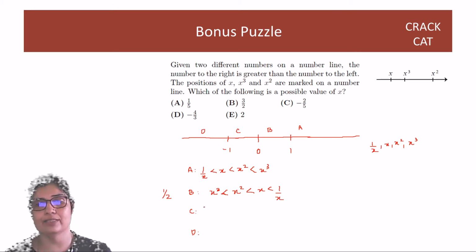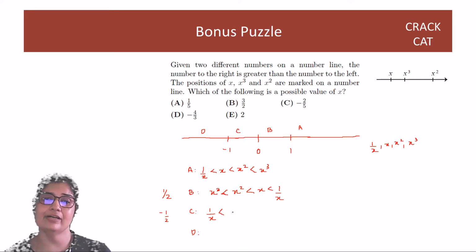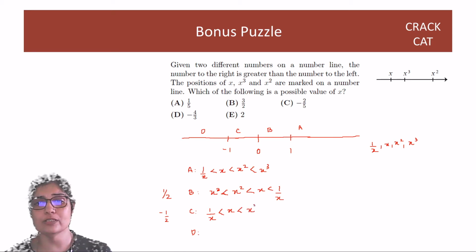In C, what happens? Now in both C and D, guys, everything will be negative except x squared. So in C and D, x squared will be the largest. But what about the others? So let's work with a minus half here. Right? So here when I take the reciprocal, I get -2, and -2 is the smallest possible here. So 1 by x is the smallest. Then you have x itself, which is minus half. Then you have x cube. x cube is closer to 0 than x is, because it's -1 by 8. And then finally you have x squared.